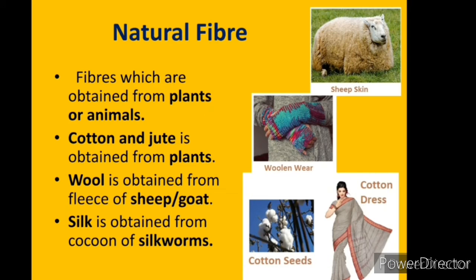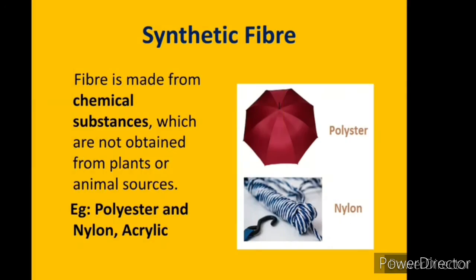Natural fibers. A fiber obtained from plants and animals is called a natural fiber. Cotton and jute are obtained from plants, wool is obtained from sheep and goats, and silk is obtained from the cocoon of the silkworm. Now, synthetic fiber.